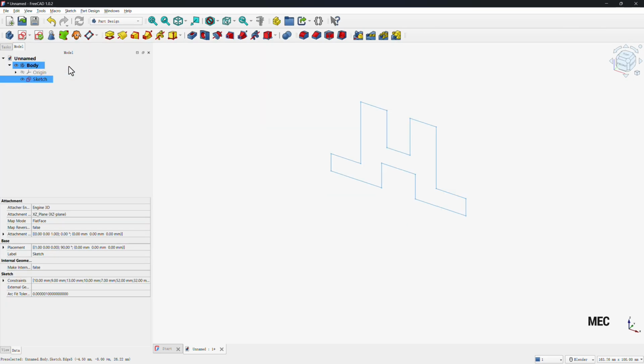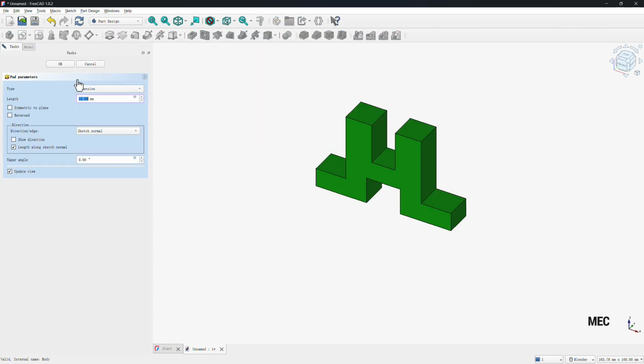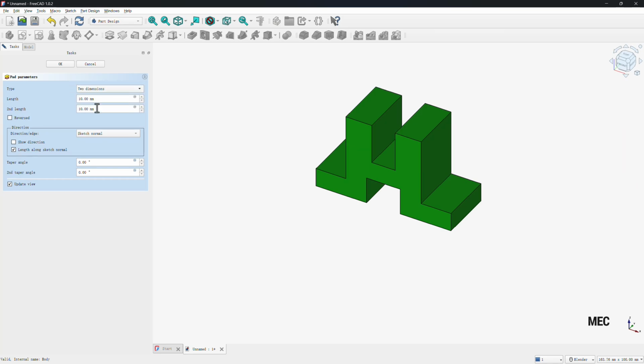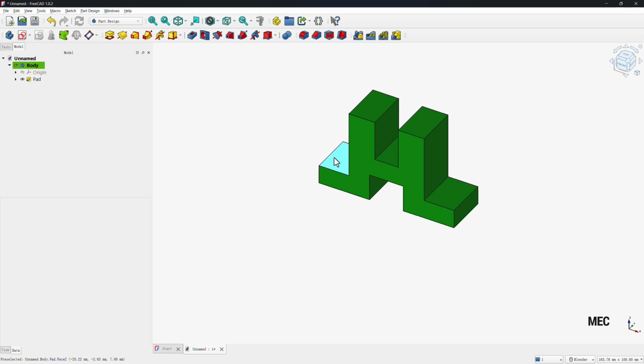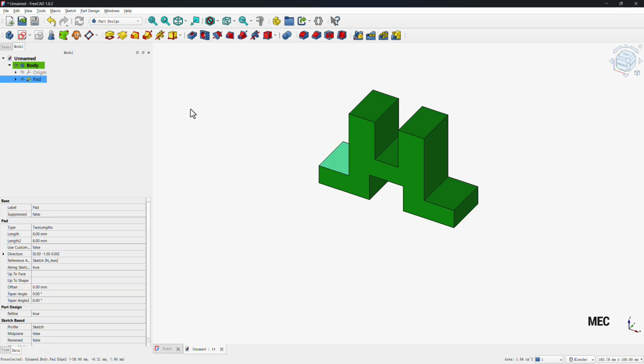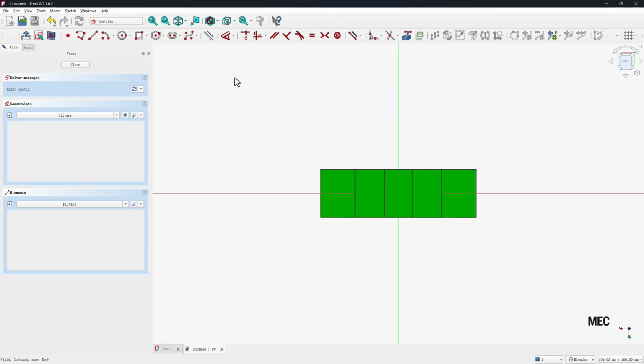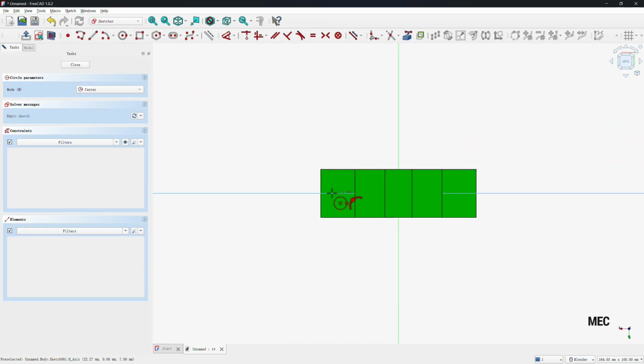Then go to Pad and select 2 dimensions, and extrude 8 in both directions. Click OK. And then select this face and create a new sketch. Draw a circle, and same on the right.